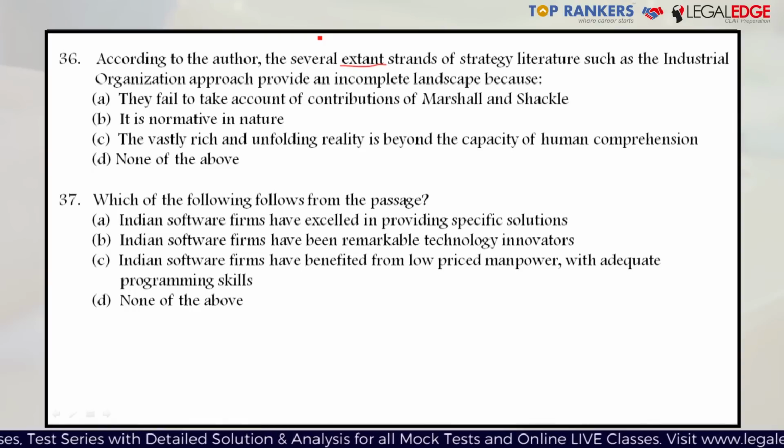So what is the reason that the landscape is incomplete, or why is the author calling the landscape incomplete? That is the point which we have to focus on. The first option says they fail to take account of contributions of Marshall and Shackle. The second option says it is normative in nature. Third option says the vastly rich and unfolding reality is beyond the capacity of human comprehension. And the fourth one is none of the above.